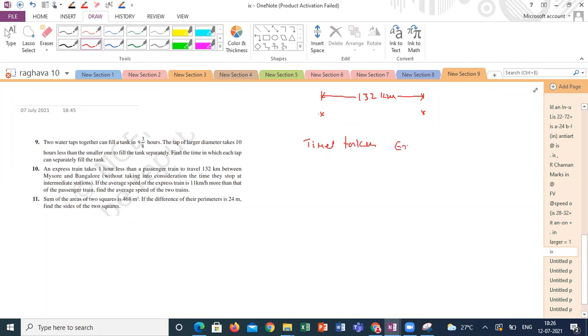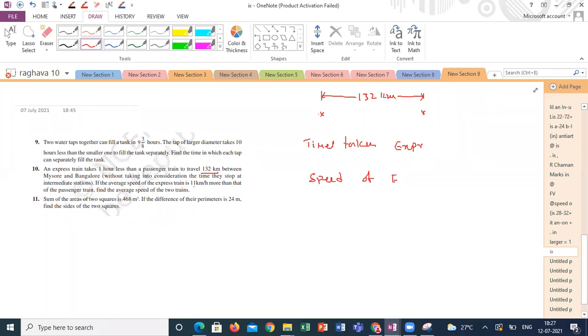Sir, the speed is x. If I'm taking the speed of the express train as x, then t minus 1 you have to take. Am I right? The express train takes 1 hour less than the passenger train to travel 132 kilometers. Yes, sir.